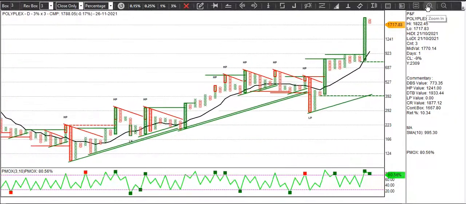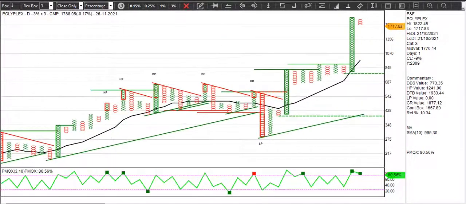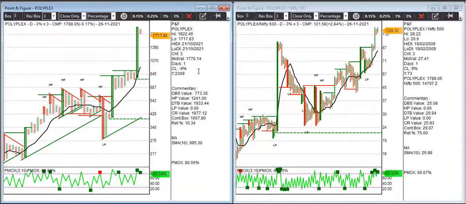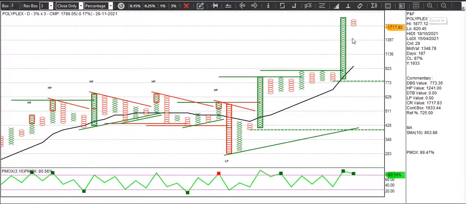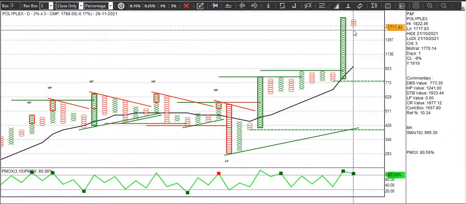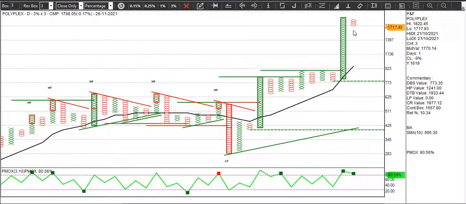Polyflex is another stock which is in a positive momentum. The relative strength chart is also giving a double top buy. Whenever this double top buy happens, I'm sure the relative strength chart will also have a double top buy. So the double top buy will happen at 1934, and the stop loss for this would be 1667.